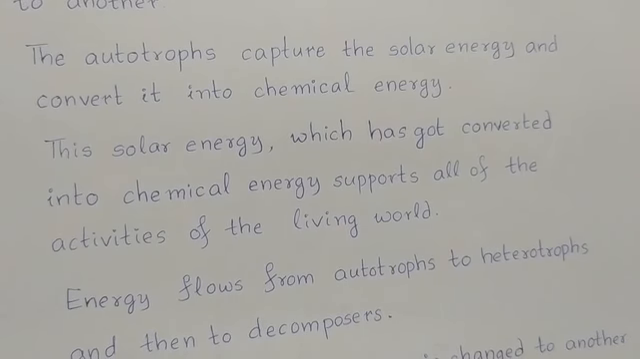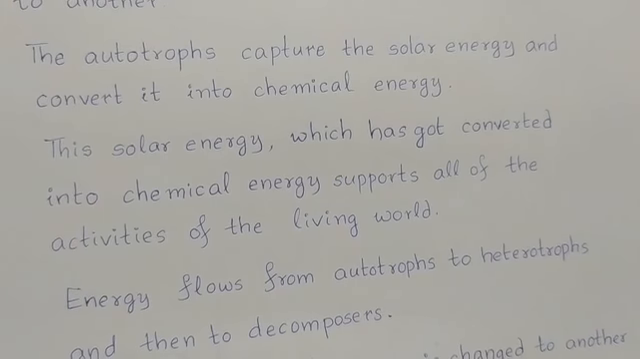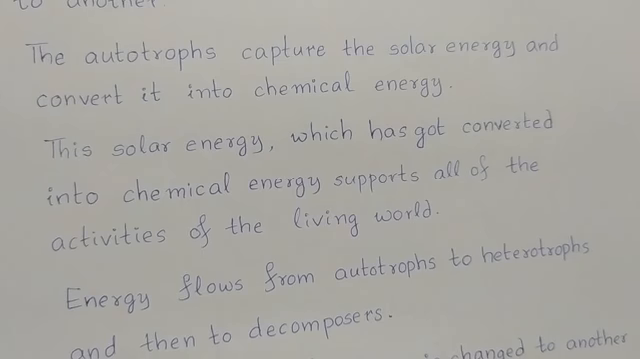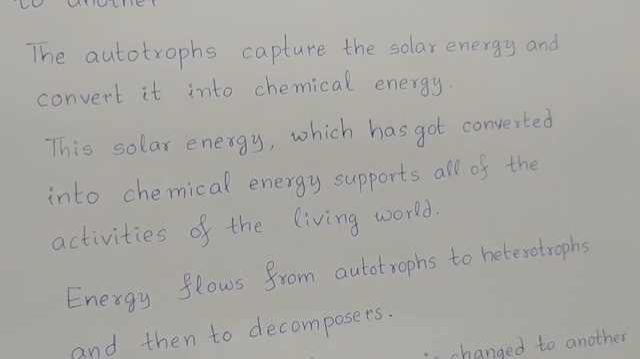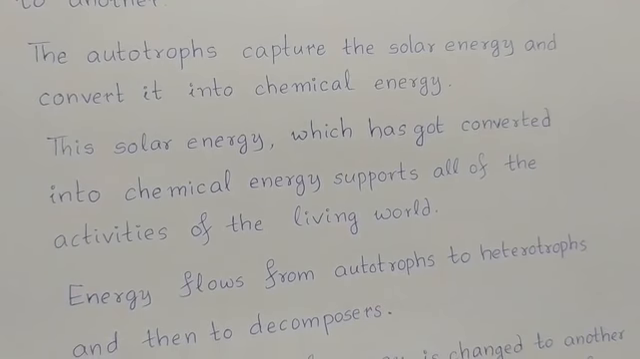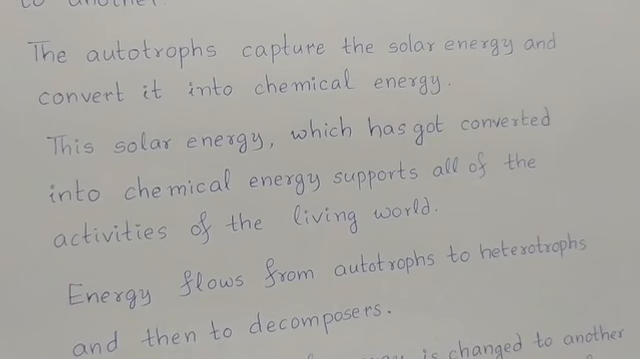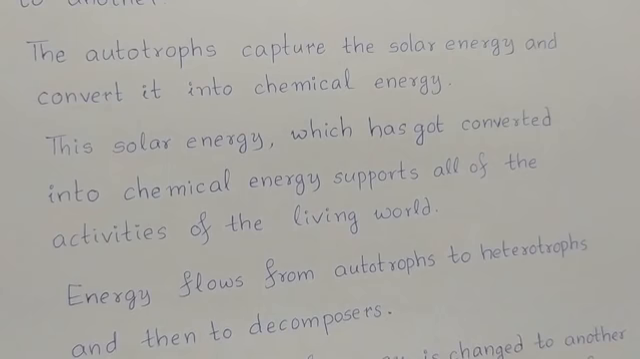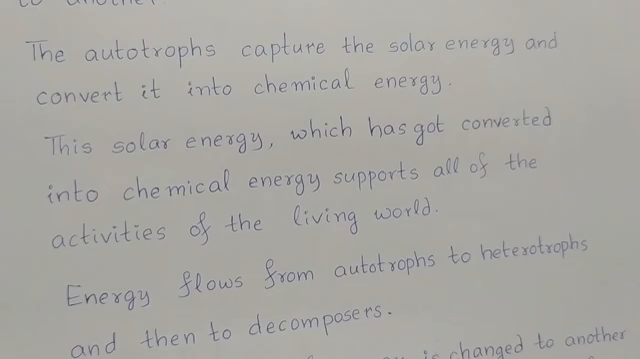So we discussed various trophic levels just now. What is the first trophic level of organisms? Autotrophs. The autotrophs capture the solar energy from sunlight and convert it into chemical energy, that is, into glucose. So the energy from sunlight is converted into the chemical form of energy in glucose. This solar energy, which has been converted into chemical energy, supports all of the activities of the living world.